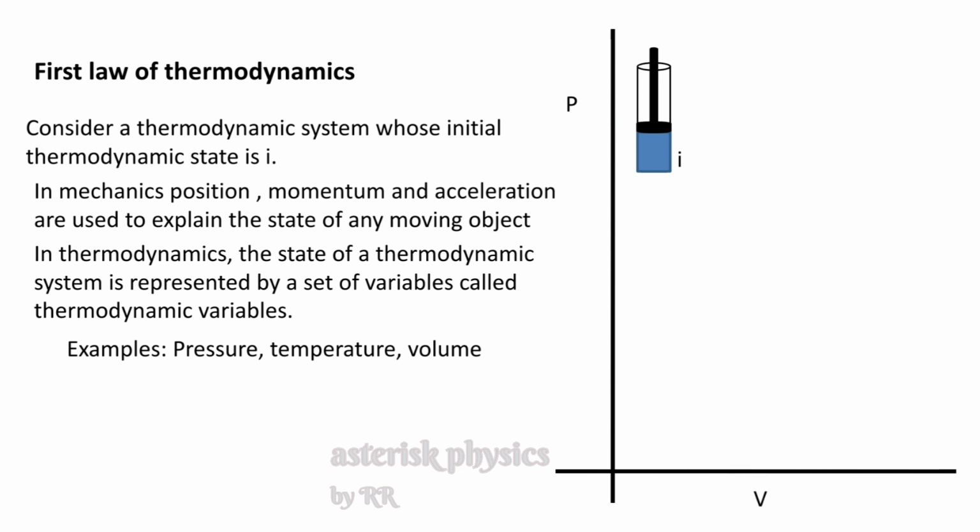Now here, we describe the thermodynamic state in terms of pressure and volume of the thermodynamic system, assuming that other parameters like temperature are constant.